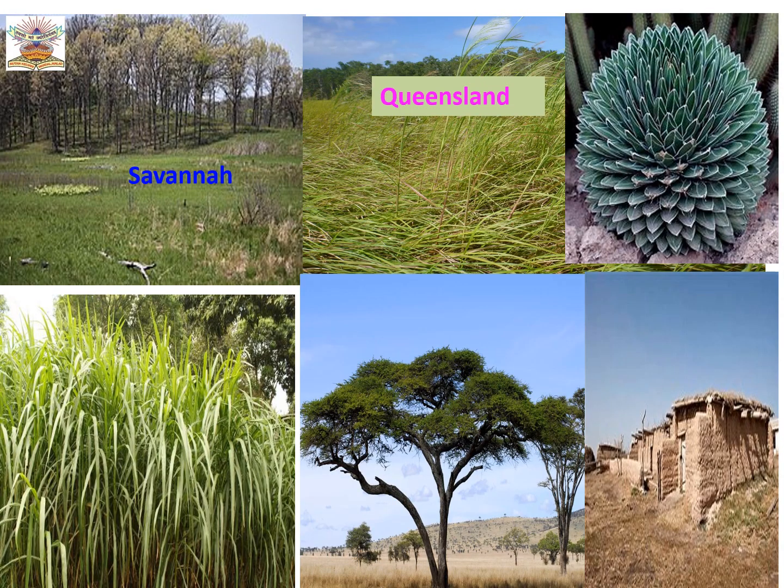Now we will see here the grasslands of the Sudan type. These grasslands are found between 5 degrees to 20 degrees north and south parallels. Here also you will see there are different names in the different continents. Savannah is in Africa, Queensland is in Australia, Parkland in Africa, and there are other grasslands with different names, students. Here in these Sudan type of grasslands, you will see the grass is tall and thick grass. It is around 6 meters in height. And so this grass is called as elephant grass.